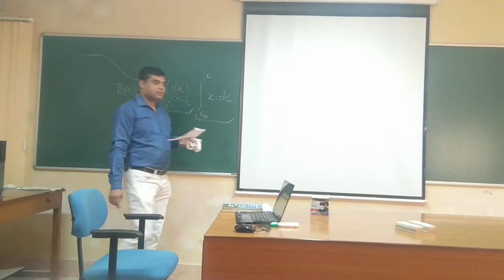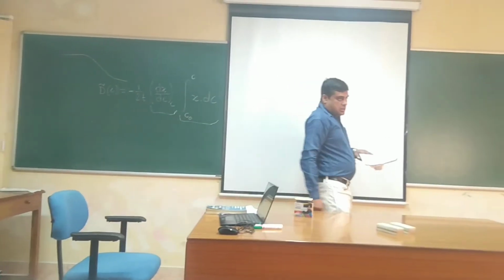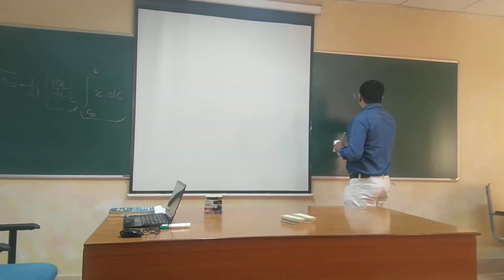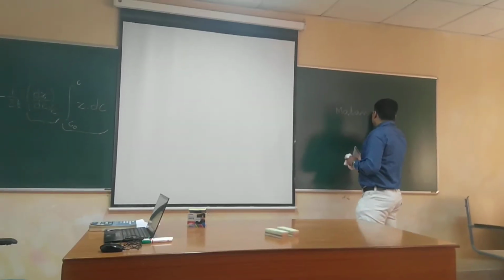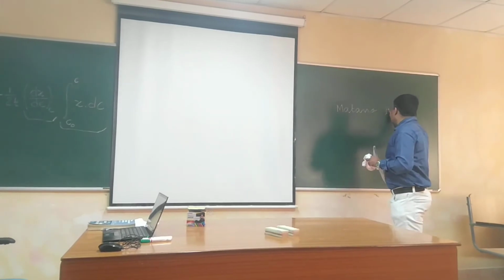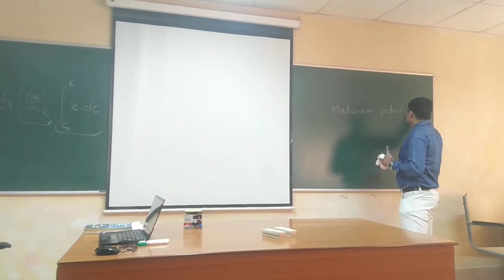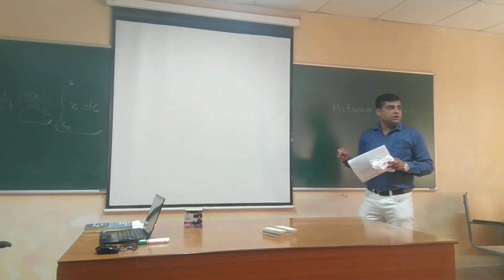And the second mistake was while talking about the Matano interface. What is the definition of the Matano interface that was told?